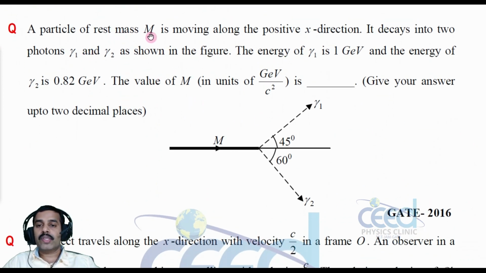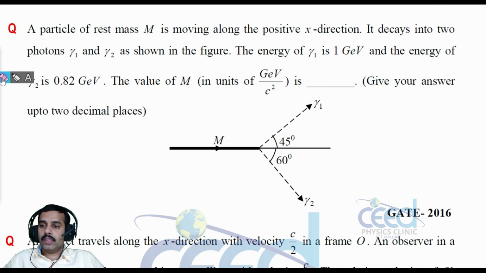A particle of rest mass capital M is moving along the positive x direction. It decays into two photons, gamma 1 and gamma 2, as shown in the figure. The energy of gamma 1 is 1 giga electron volt and the energy of gamma 2 is 0.82 giga electron volt. The value of M in giga electron volt per c square is, so energy by c square has the dimension of mass, right? Give your answer up to 2 decimal places.